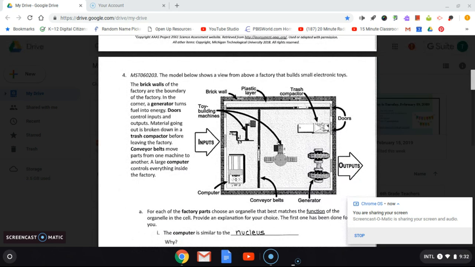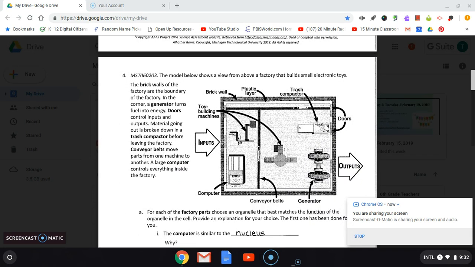Number 4. The model below shows a view from above a factory that builds small electronic toys. The brick walls of the factory are the boundary of the factory. In the corner, a generator turns fuel into energy. Doors control input and output, what goes in and out. Material going out is broken down in a trash compactor before leaving the factory. Conveyor belts move parts from one machine to the other. A large computer controls everything inside the factory.